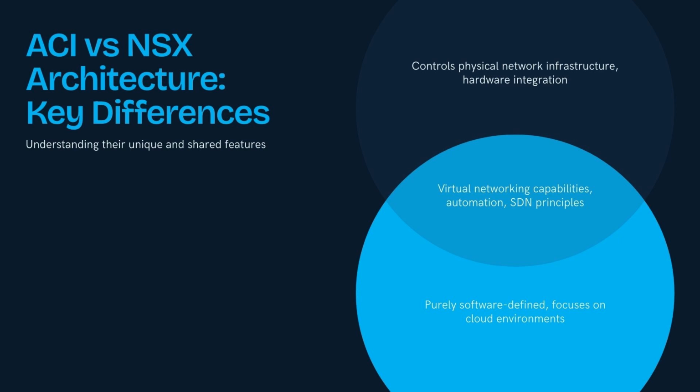ACI controls both the physical fabric and the policy model. NSX controls only the virtual network inside the hypervisor. ACI is fabric first, NSX is virtualization first. This difference defines almost everything about how they are deployed.